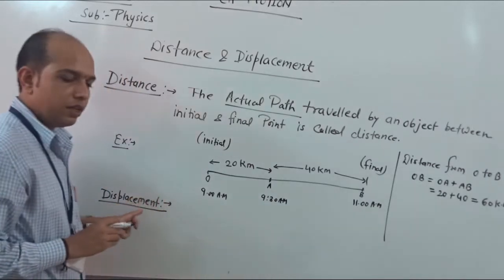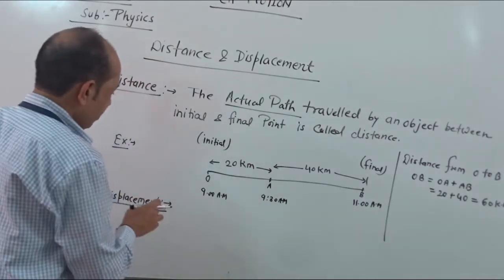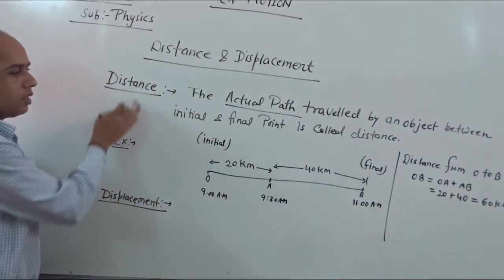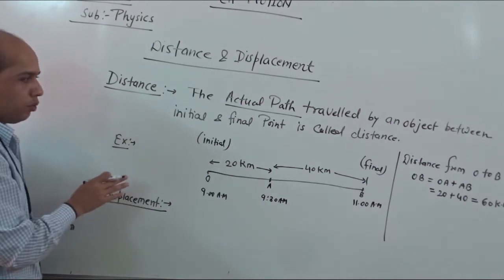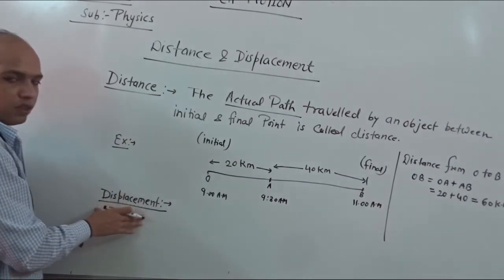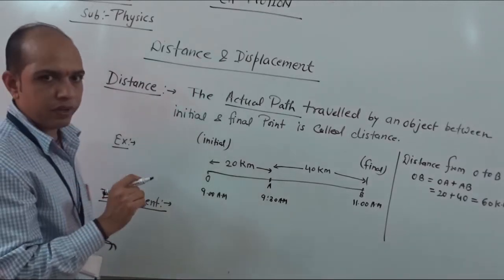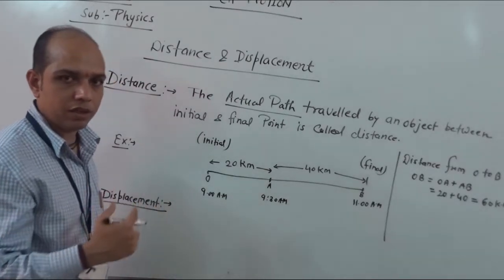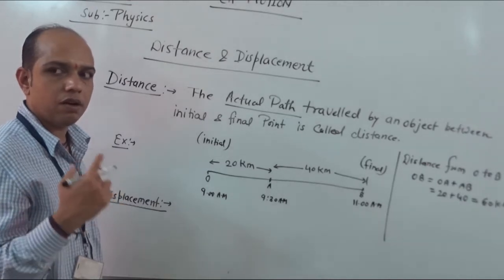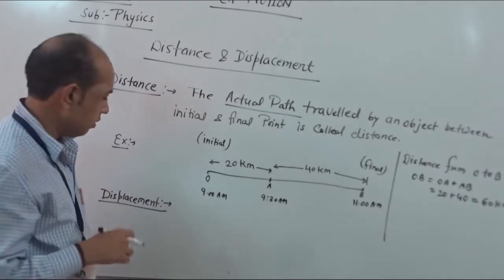That means if we compare distance and displacement, both have magnitude, but in the case of displacement we assign direction. A bus or any object moves in either east direction, west direction, or north direction, and so on.